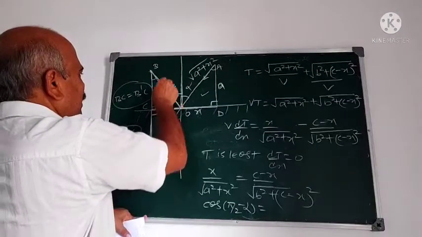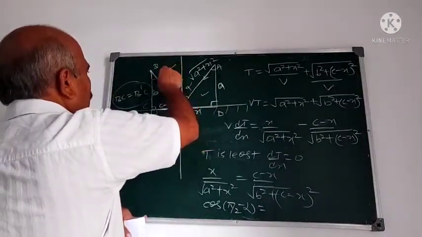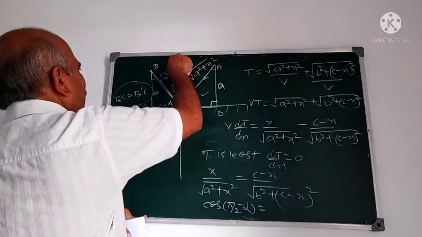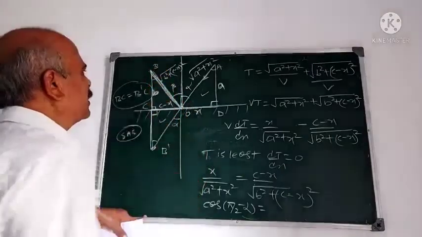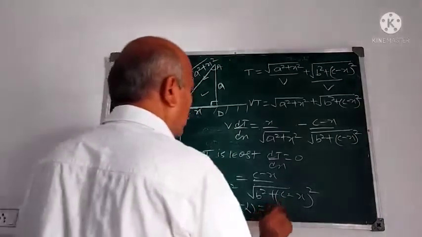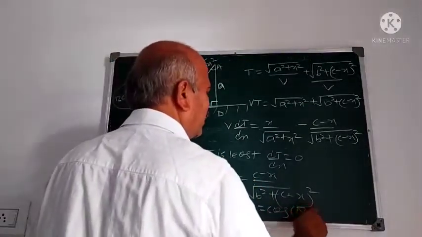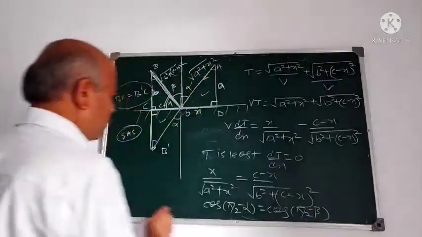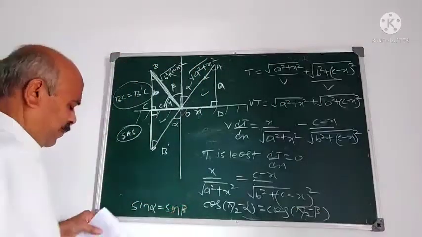What is c minus x by root of b square plus c minus x whole square? This is c minus x. This one, c minus x, root of c minus x whole square plus b square. What is that? Cos of this angle. What is this angle? Pi by 2 minus beta. Therefore, sin alpha is equal to sin beta.